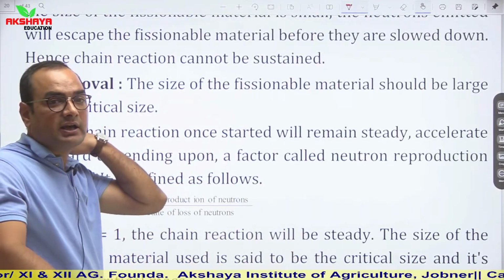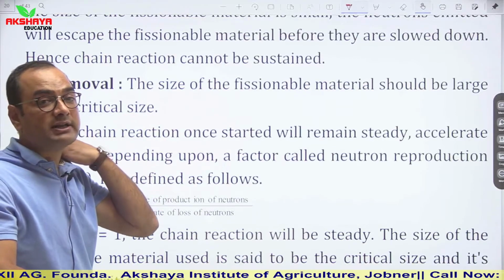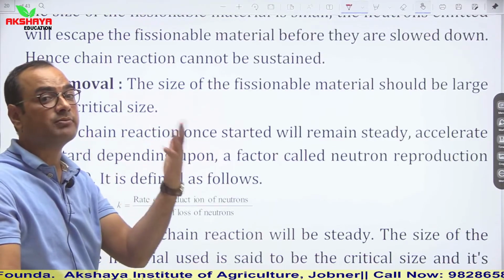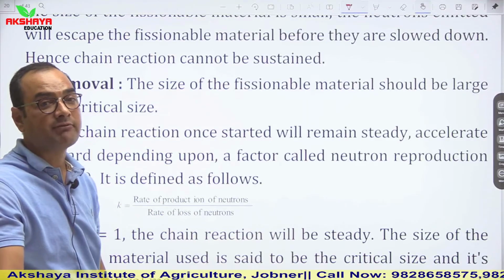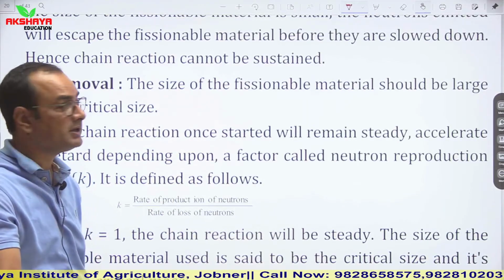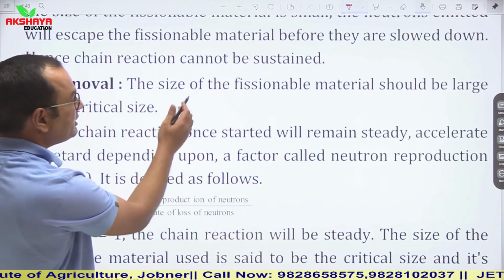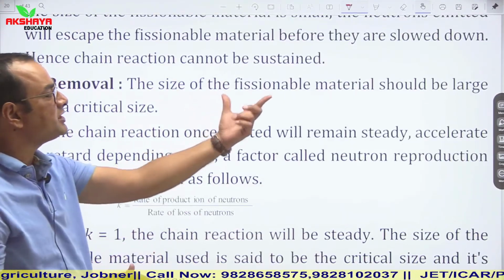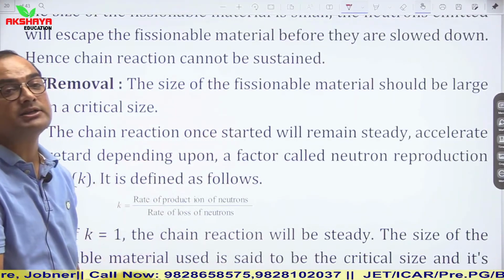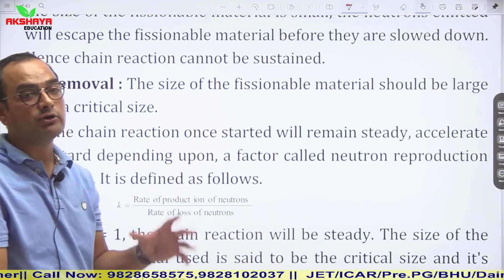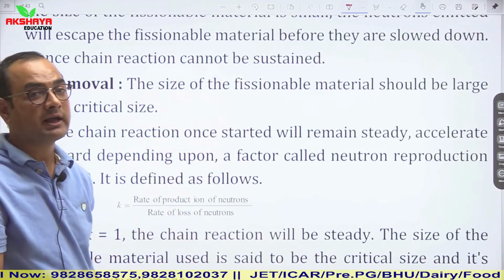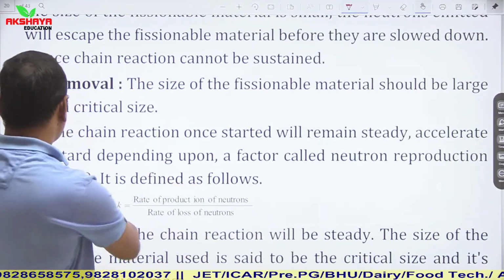Now its removal: the size of the fissionable material should be large enough so that these fast neutrons cannot escape from that material.